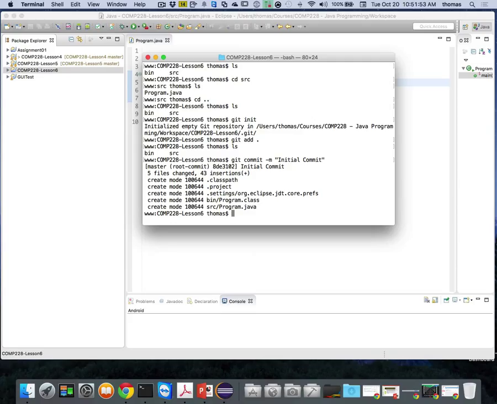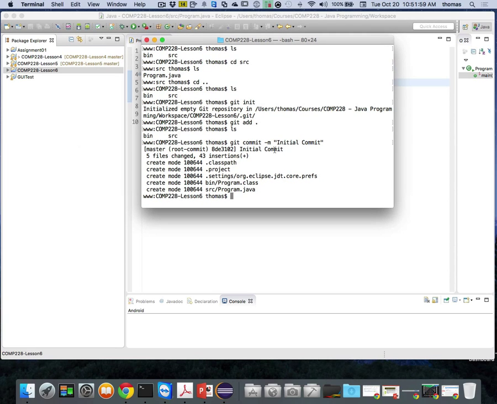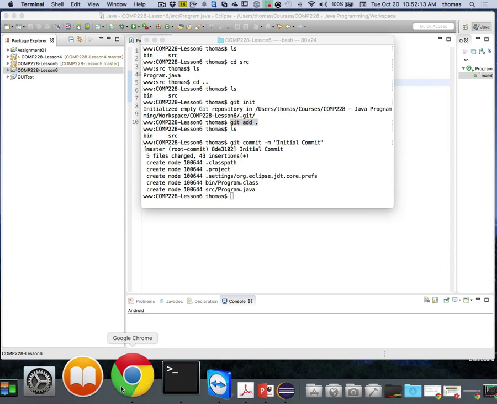You can also change your environment variables on Windows machines so that it sees Git properly. But if you don't have command line access, or if Git is not installed properly on your machine, you get an error. More or less it's going to be very similar to this. The commands git init, git commit, git add are the same in Windows and Mac. There's no difference in the commands, right?